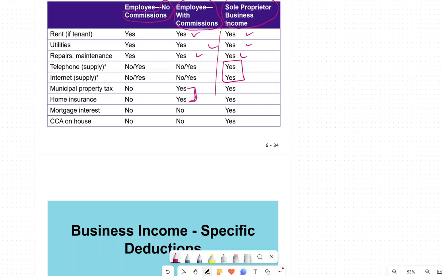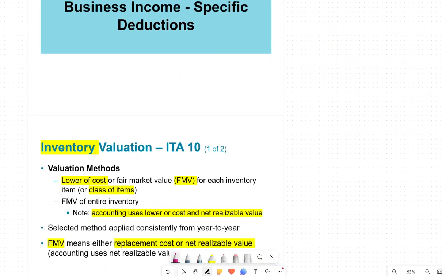If you're self-employed, everything is a deductible expense. Everything is a deductible expense.